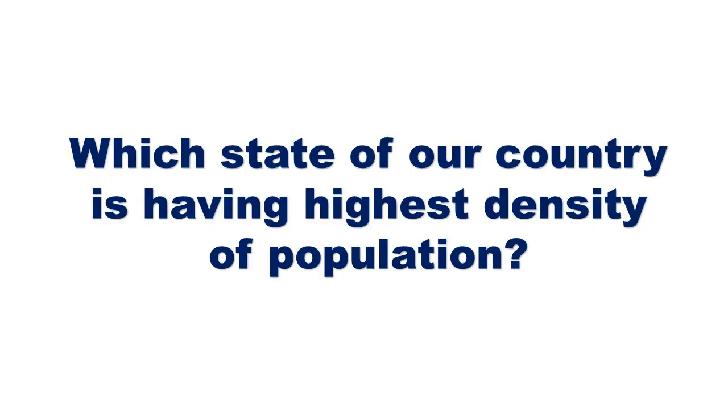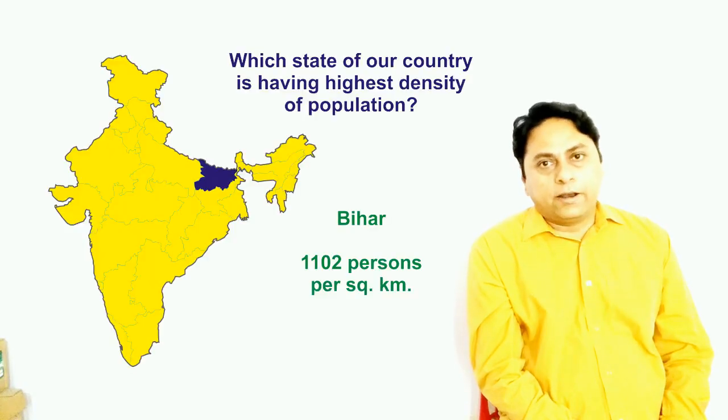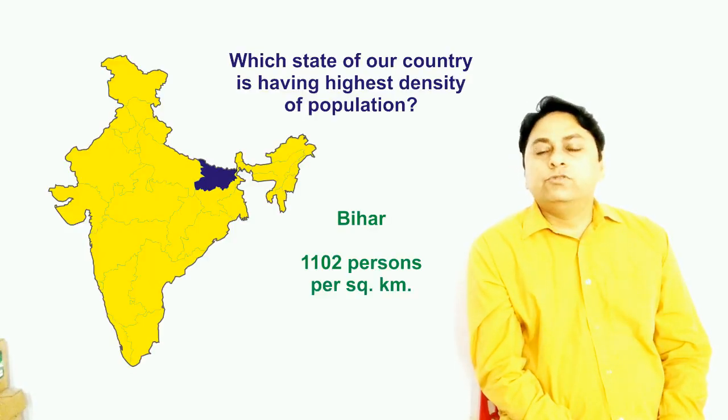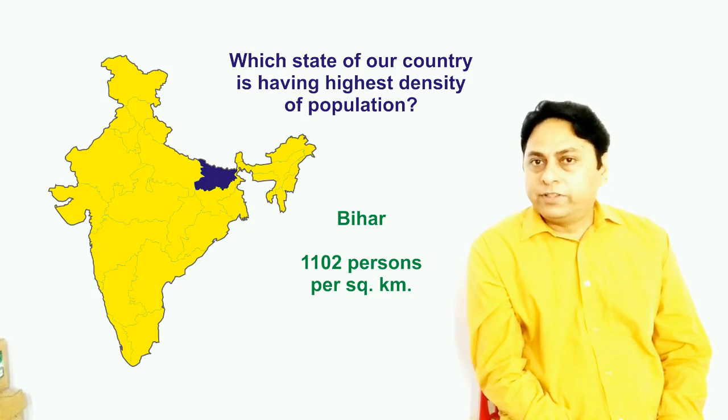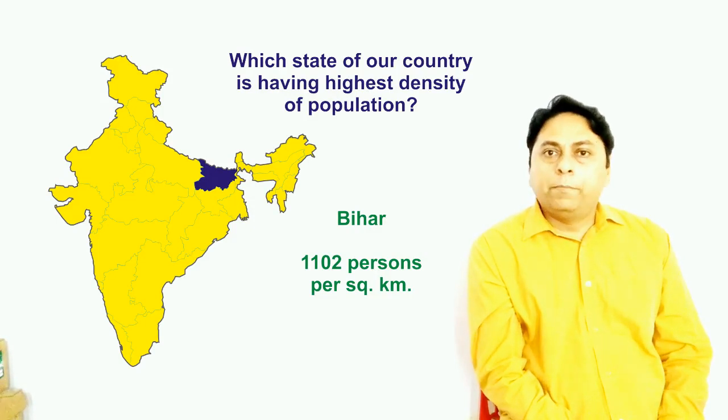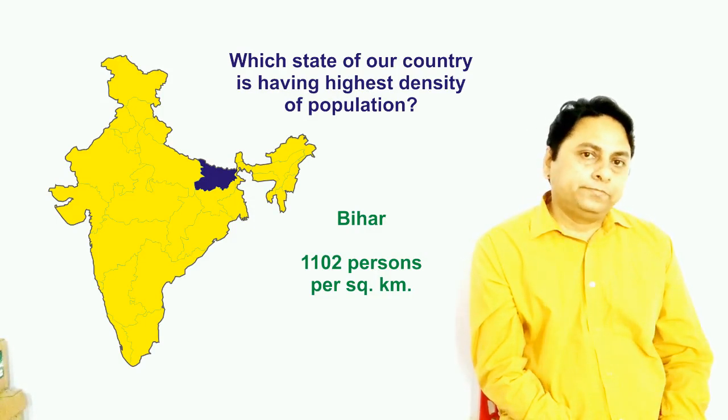Next question. Which state of our country is having the highest density of population? It is Bihar. As per census 2011, Bihar was having the highest population density. It was 1102 persons per square kilometer.